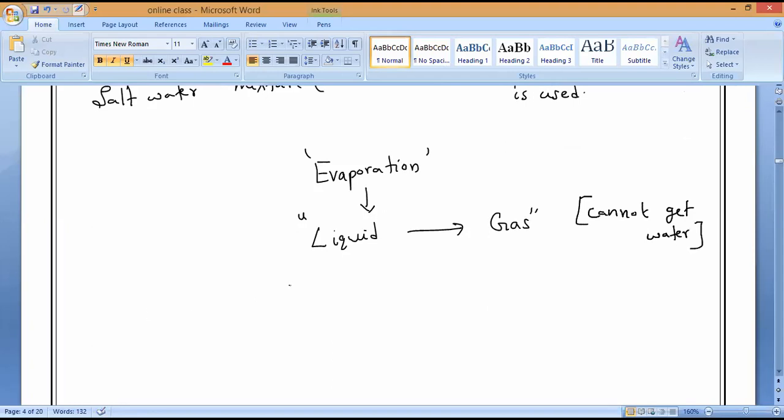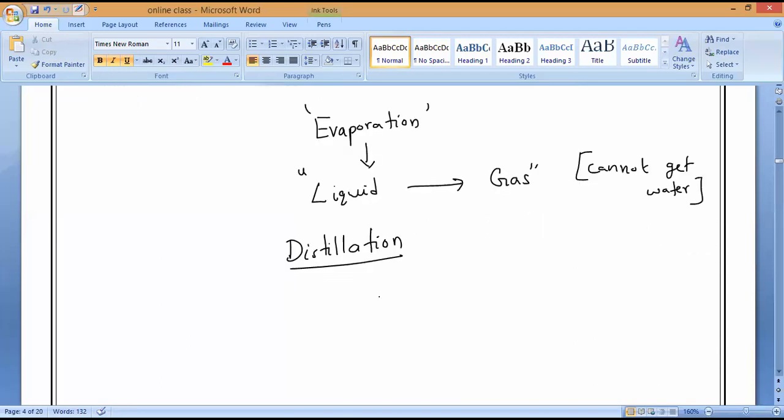But if we take distillation, what is distillation? We are getting both. In the sense that first we are evaporating, and again we are condensing back. If we are condensing back, what is that process called? Condensation, or we can say cooling.